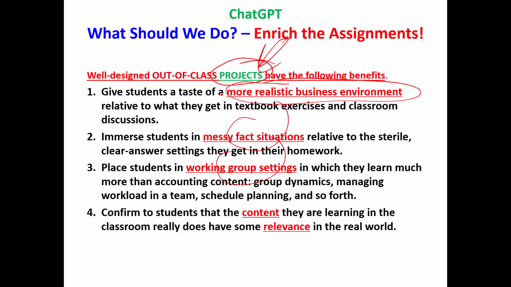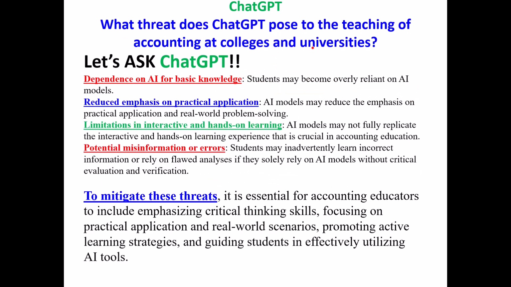It's an awesome project and it gets them out in the real world. That's something that ChatGPT can't do. So enrich your class with projects, for example. And we'll look at a project in just a moment, an amazing project.